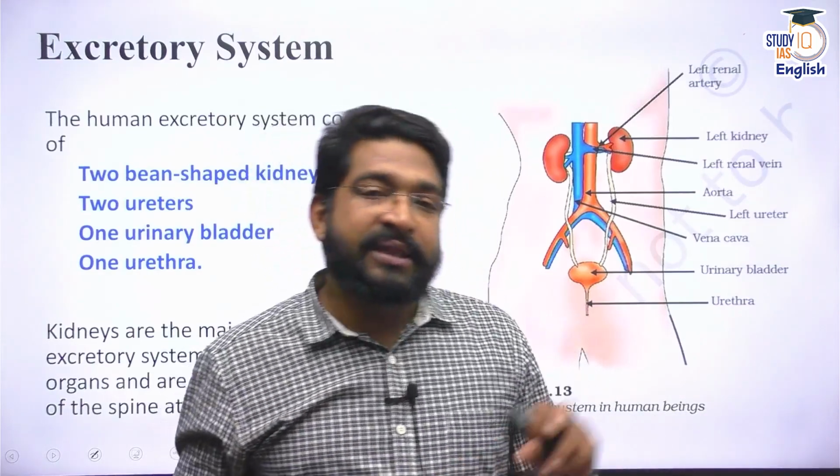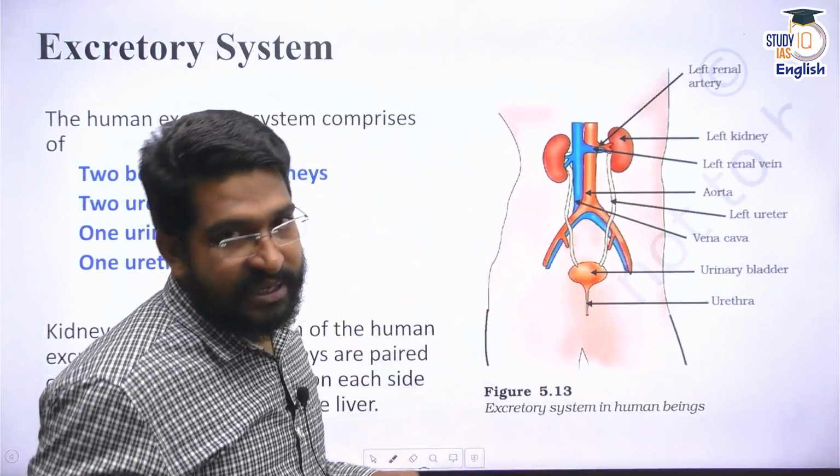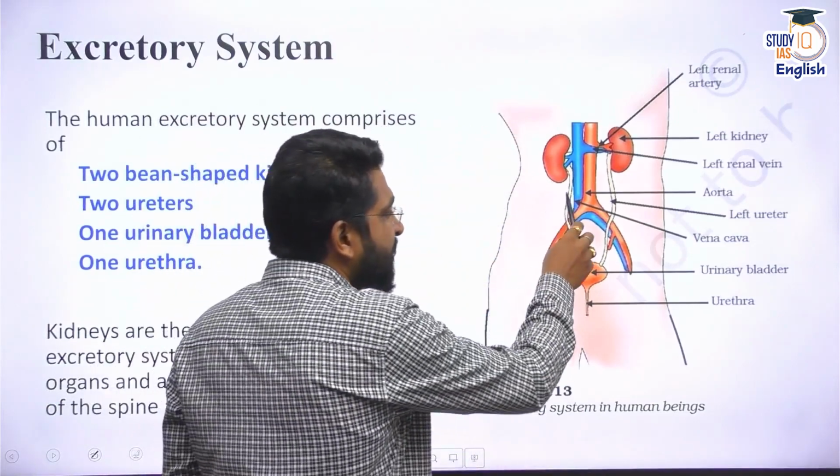In humans, the excretory system is something like this. The main excretory organ is the kidney.